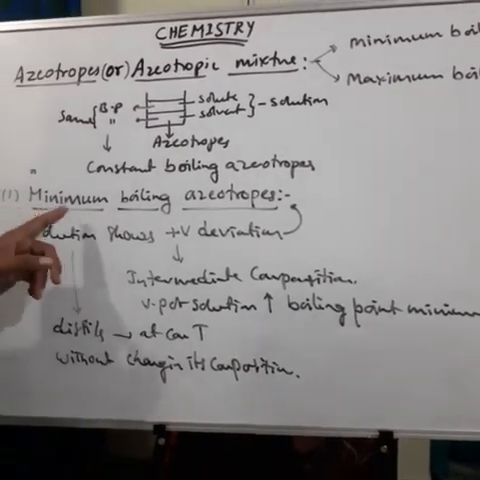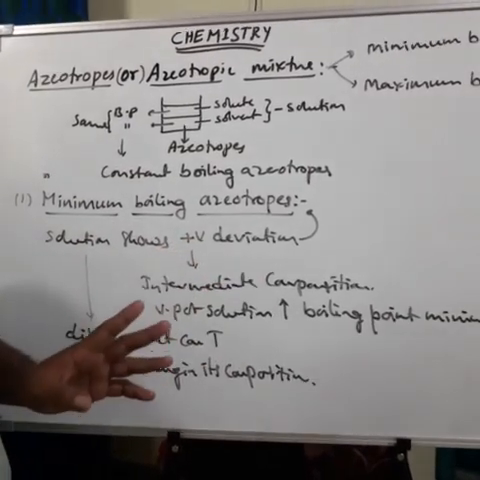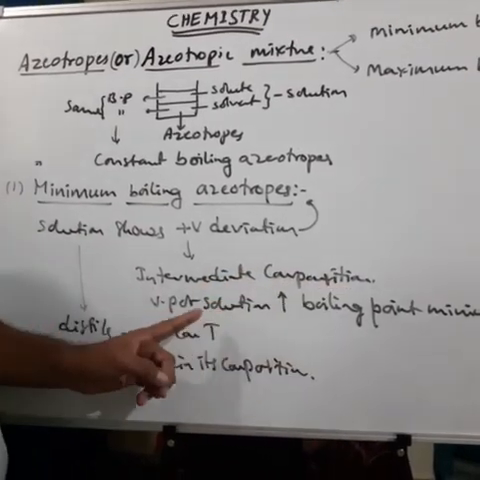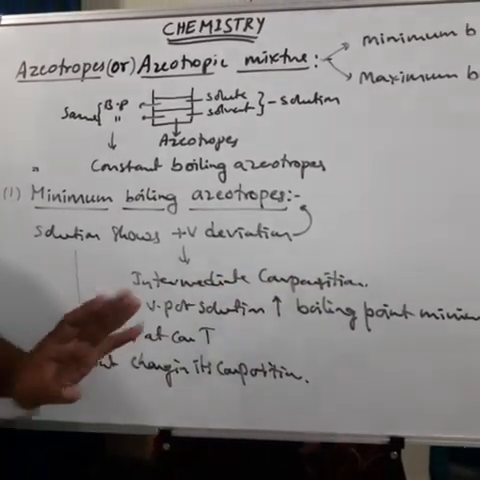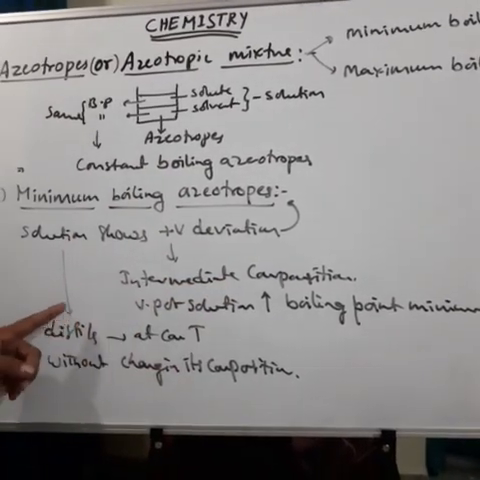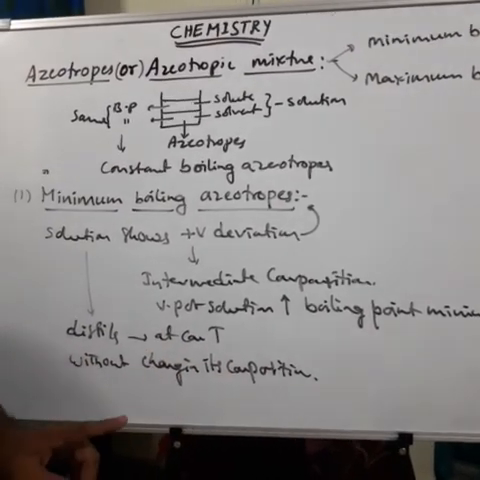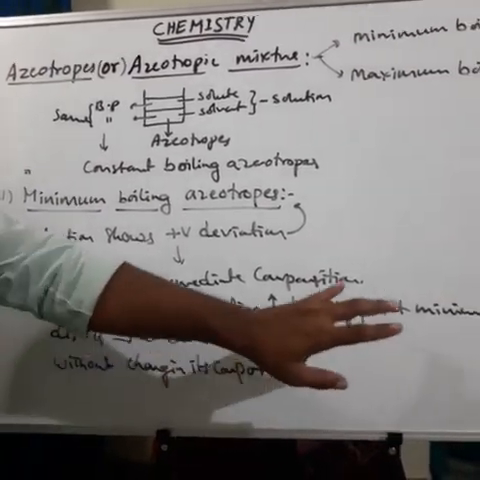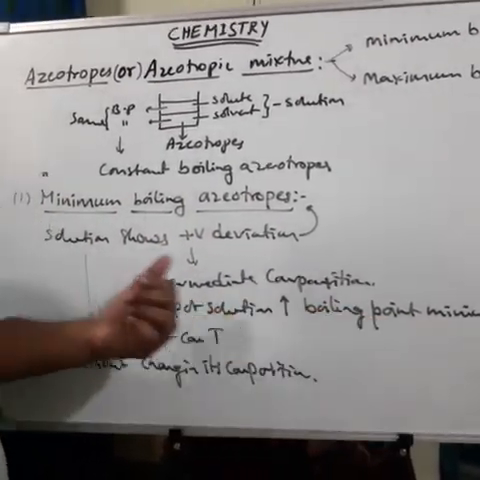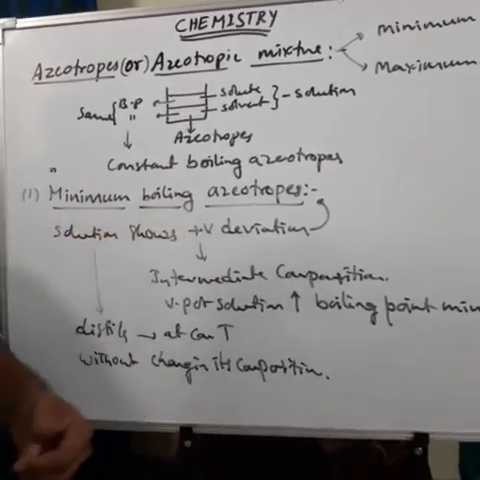So once again, what is a minimum boiling azeotrope? The solution which shows positive deviation, where there is an intermediate composition for which the vapor pressure of the solution is maximum and the boiling point is minimum. At this composition, the solution is distilled at constant temperature without changing its composition. This type of mixture is called a minimum boiling azeotrope.